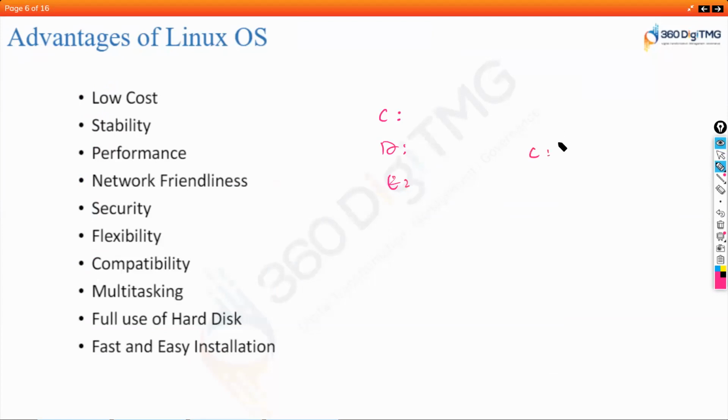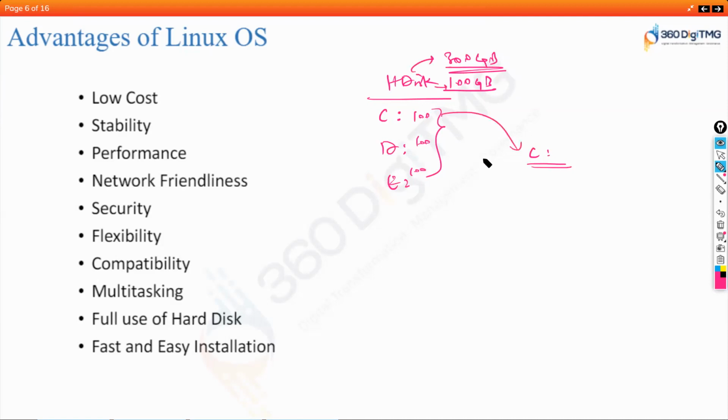Let's say your hard disk or SSD, HDD or SSD, has 300 GB storage space, and you split it into 100 GB per drive. Would you be able to get 100 GB for all these drives?